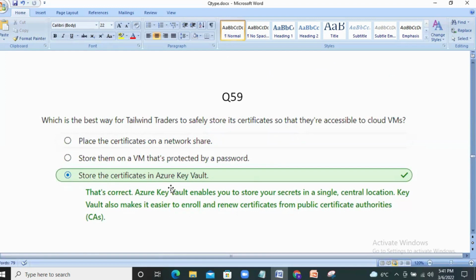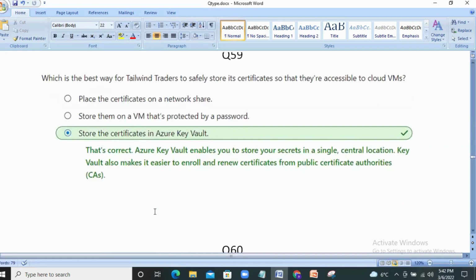Azure Key Vault will be used to store the certificates safely. Hence, the option is the third one. Azure Key Vault enables you to store your secrets in a single central location. Key Vault also makes it easier to enroll and renew certificates from public certificate authorities. Next question.